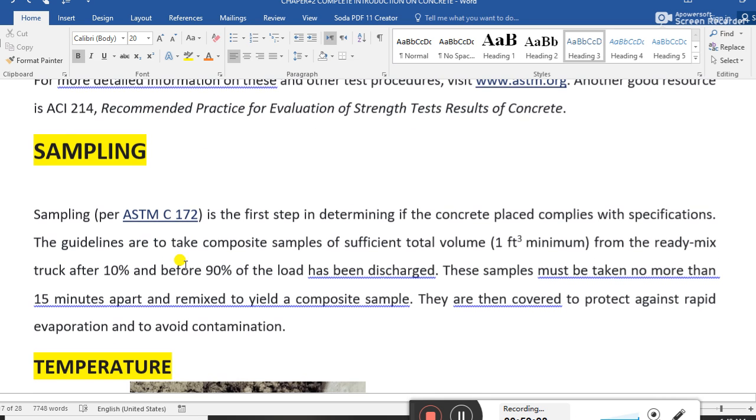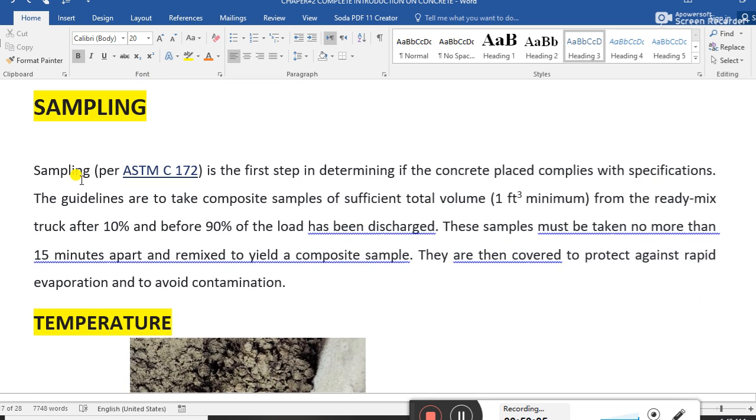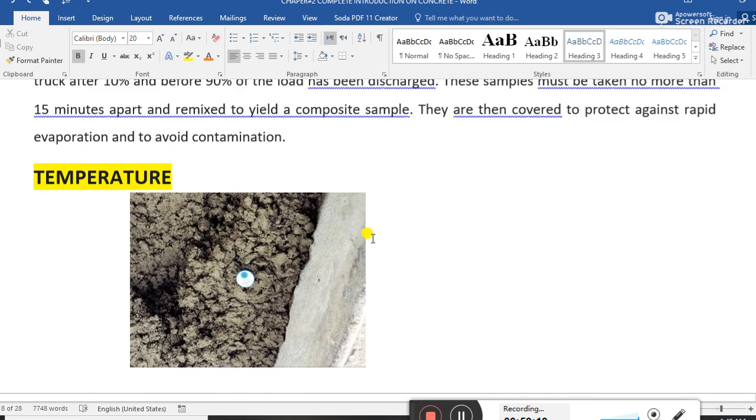Guys, sampling is per ASTM C172. This is the first step in determining whether the concrete placed complies with the specification and the guidelines. We explained this already, guys.